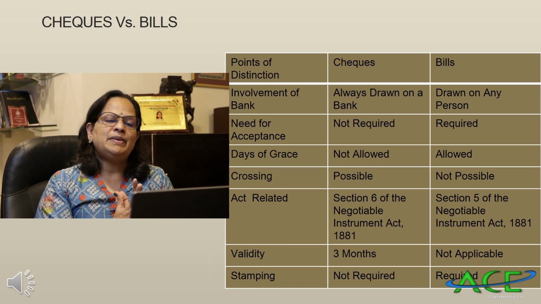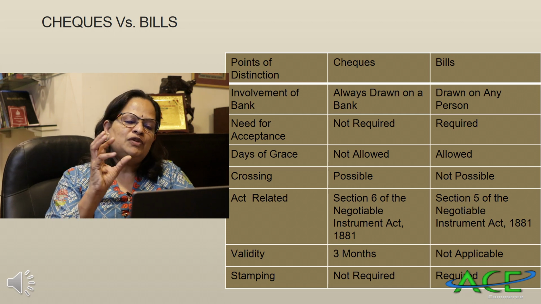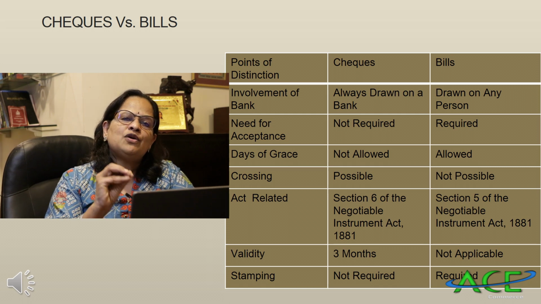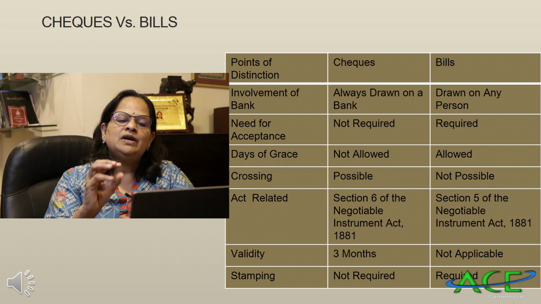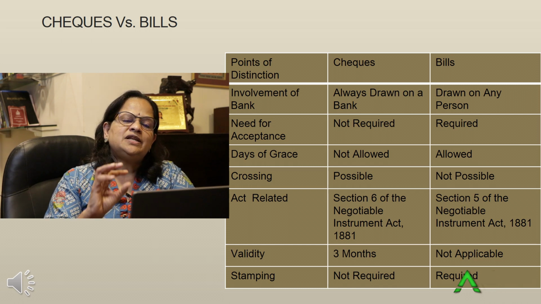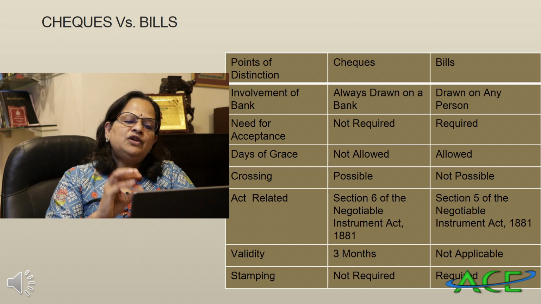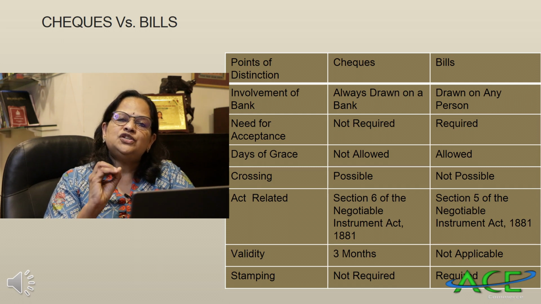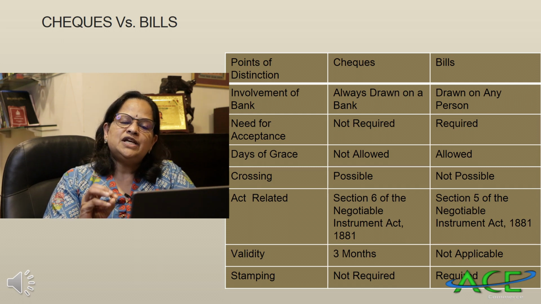So, involvement of the bank. Check, you have to remember that without a bank, a check is not there. Check we are always writing on a bank. Whereas a bill is drawn on any person. It can be on any person. Need for acceptance: in the case of check it is not required. Whereas in the case of bill, acceptance, signature, is required.